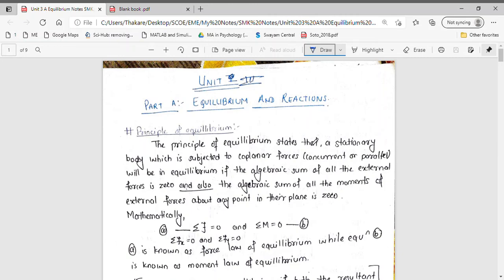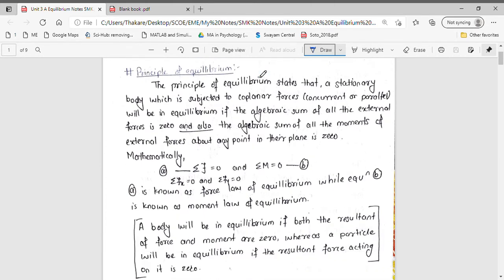Hello all. In this video, we will discuss the theory of Unit 3 Part A, which is equilibrium and reactions. Equilibrium means that a body, when it is subjected to any unbalanced external force, will continue its state of rest or of uniform motion. Its state will not be disturbed by any externally acting forces.